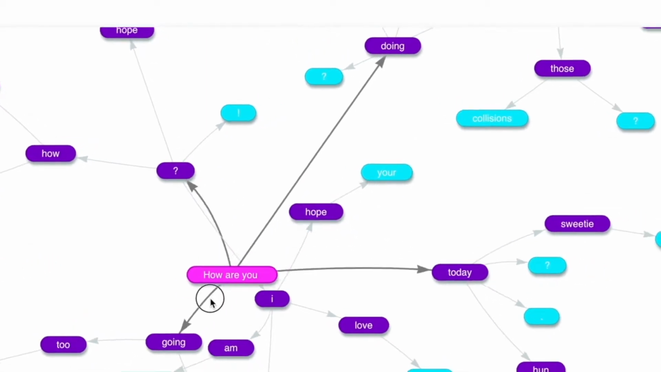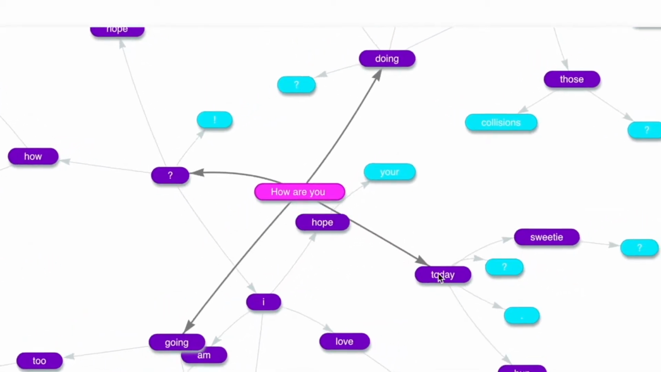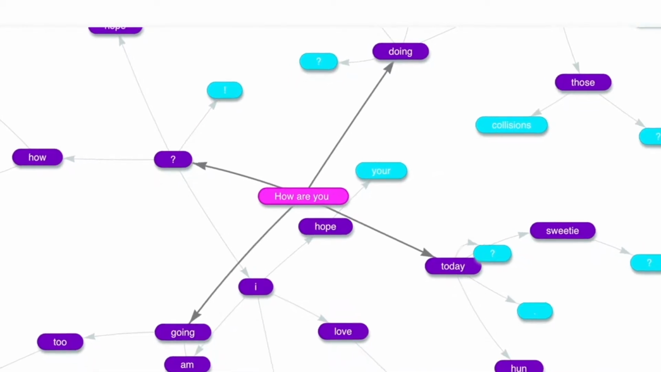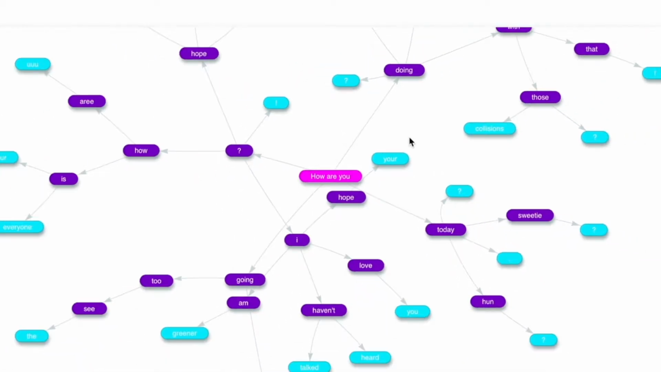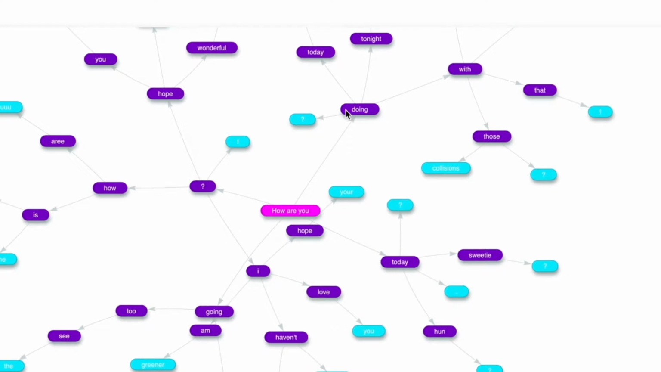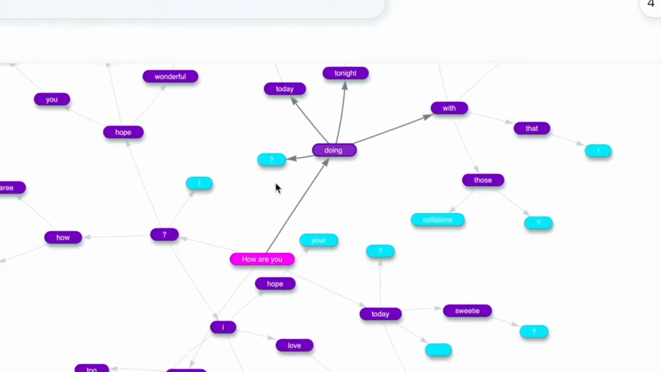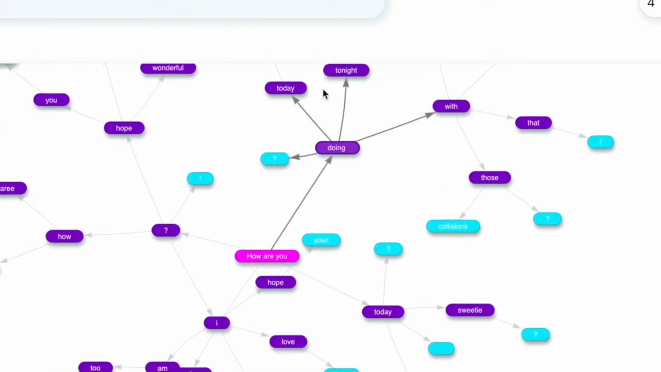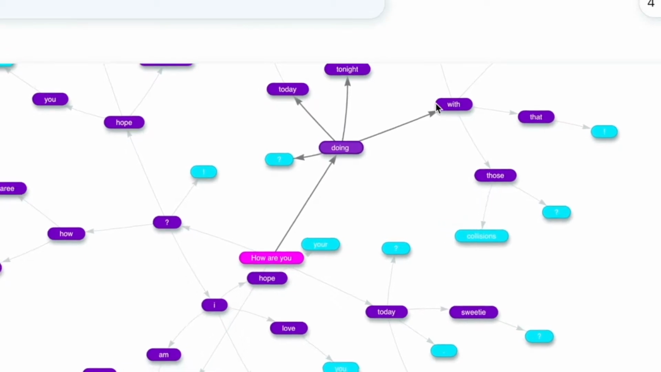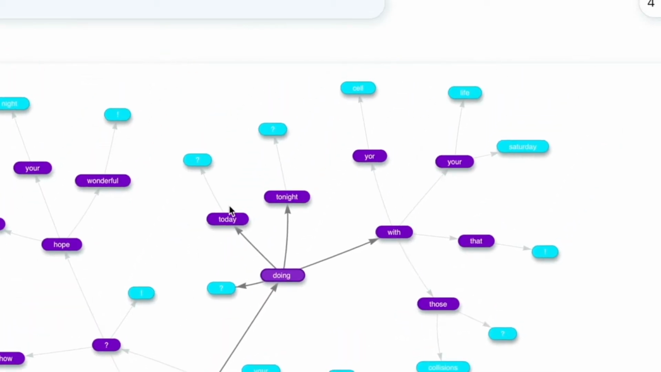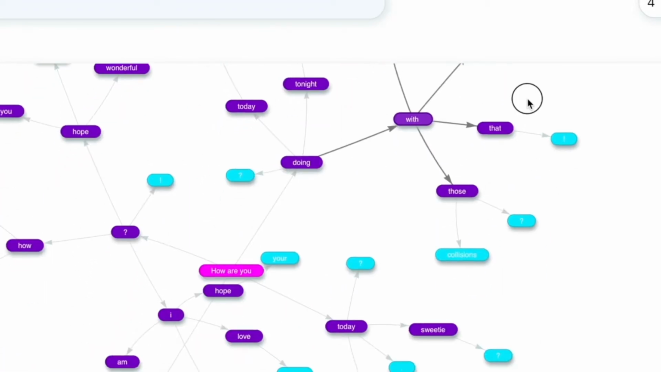So let's take a look. How are you? How are you doing? How are you today? And how are you going? Etc. etc. Now each of these dots are known as a node in our complex network graph. Each of these nodes themselves have recommendations for co-occurrences of other words. And, in turn, those words have recommendations for other words.